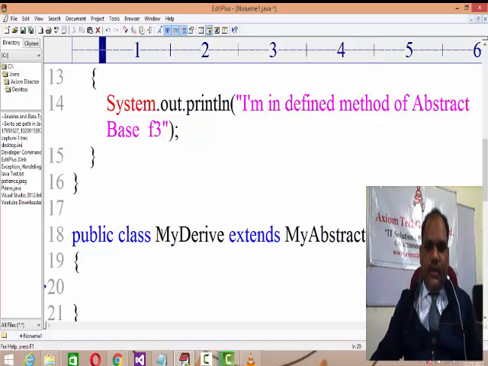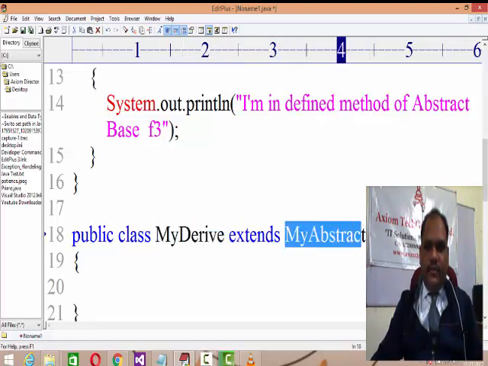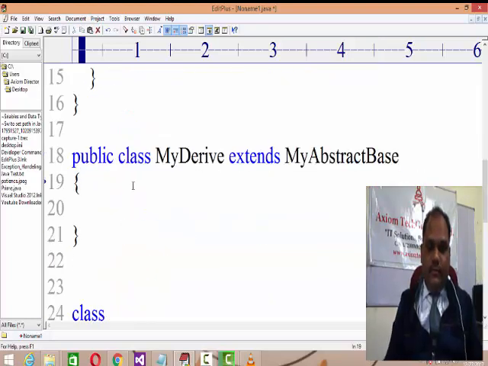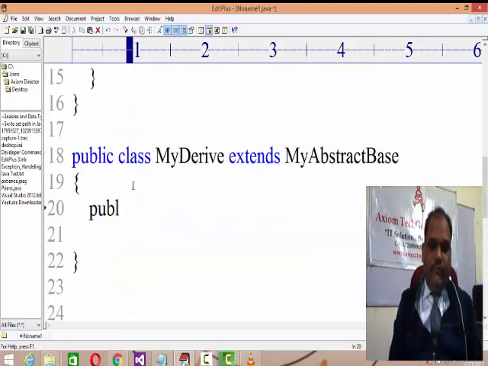As we establish a relationship between MyDerived and MyAbstractBase, the first thing is that whatever abstract methods are defined in MyAbstractBase need to be overridden. The abstract method we have is f1, so you need to compulsorily override this.